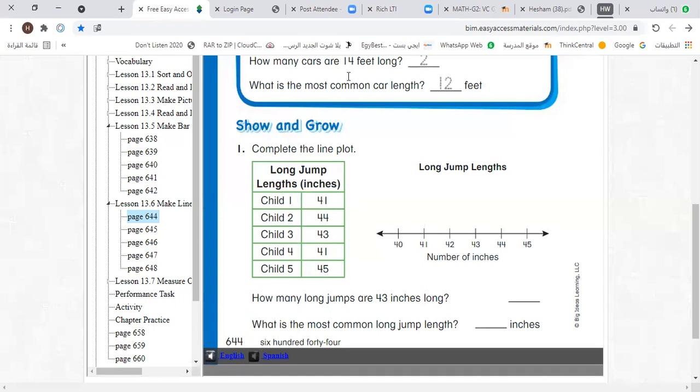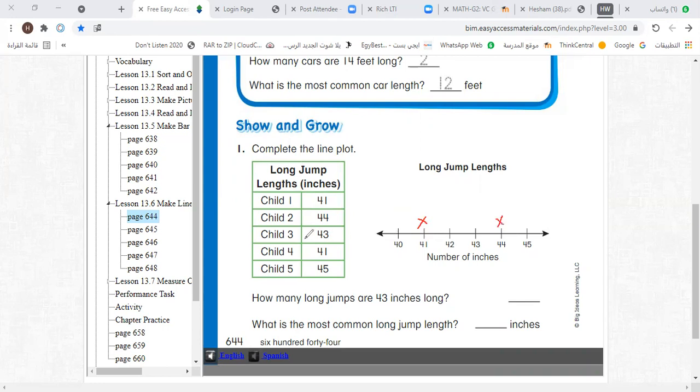Child 1, 41 inches. Let's go to 41. This is 41 and make a plot like this. The jump of child 1 is 41 inches, so go to 41 and make a plot. Child 2, 44 inches, so go to 44 inches and make a plot like this.